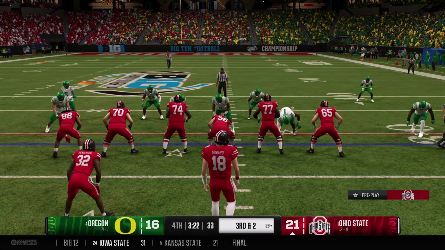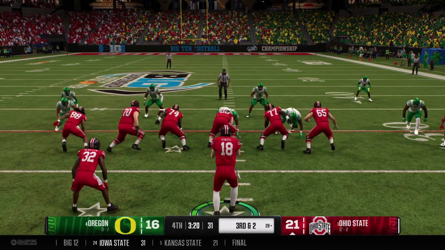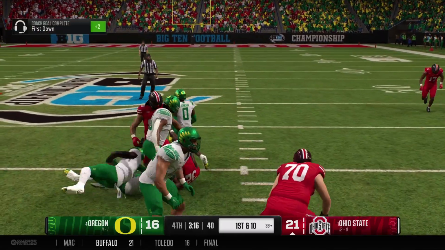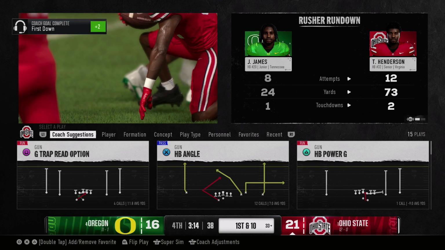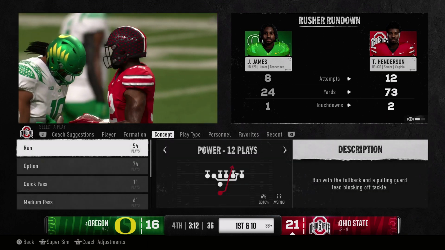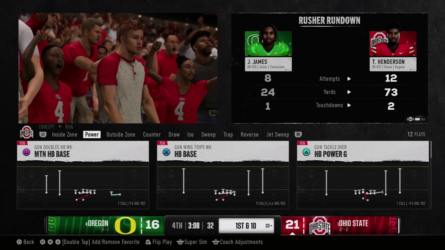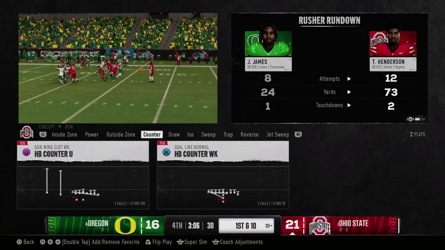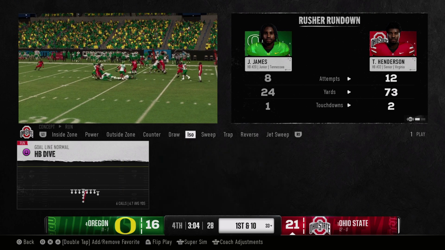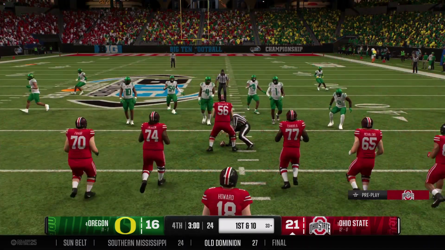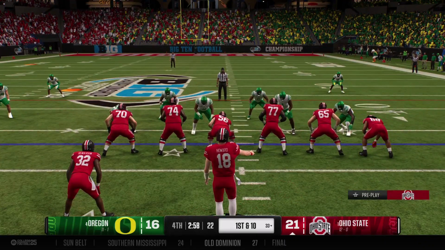A crucial play in this game. It's 3rd down and 2. Use the running game to chew on this clock now. Buckeyes are going to keep this drive rolling. Good call here by the offense to be able to pick up this first down. And, Chris, it makes you wonder, with under 3 minutes to go in this game and trailing, the defense sitting back in their base, I thought they might be in a little bit more of an aggressive mindset, turning the blitz loose, trying to create some plays to get the football back.